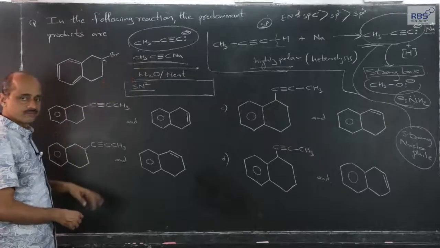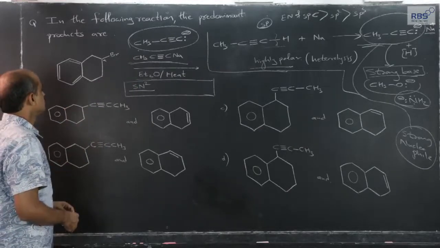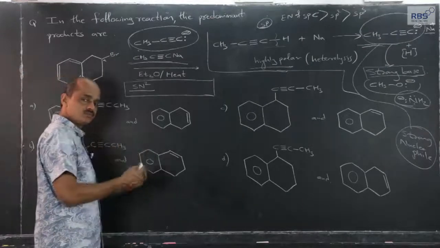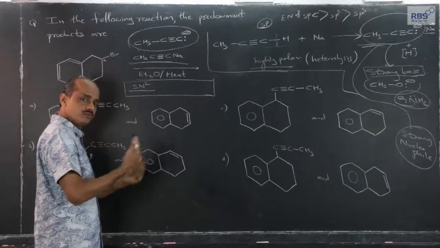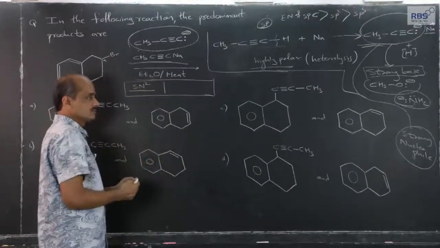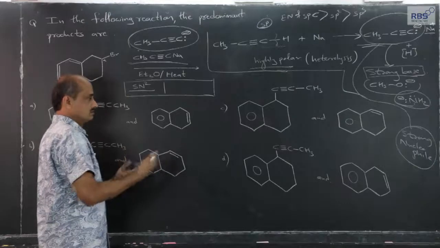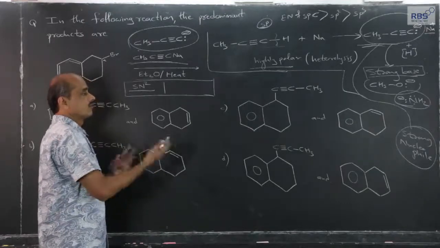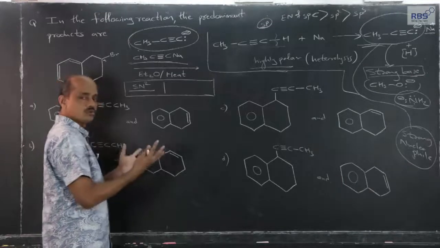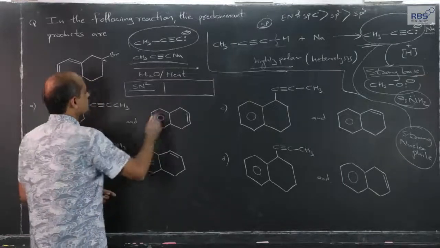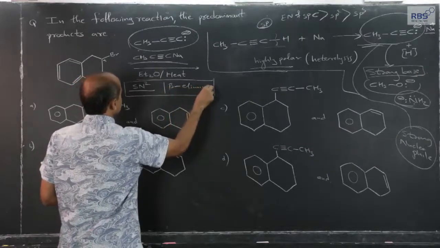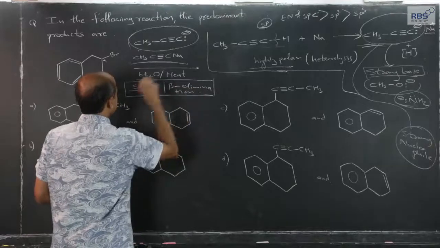Since it is a strong base, there is a second possibility. It can also carry out elimination, means both reactions are possible, there is a competition between both. By changing the conditions, we can make the conditions favorable for one of the two, but both possibilities are there. The second possibility is what we call as beta elimination.